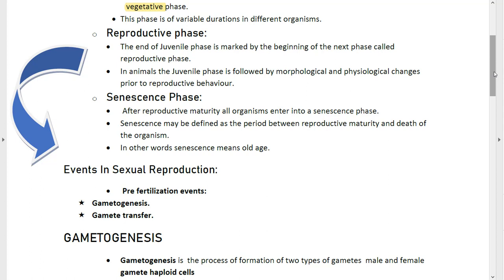And after the reproductive phase comes your senescence phase. So what is the senescence phase? After reproductive maturity, all organisms enter into the senescence phase. Senescence may be defined as the period between reproductive maturity and the death of the organism. So in simple words, you can say senescence means old age.